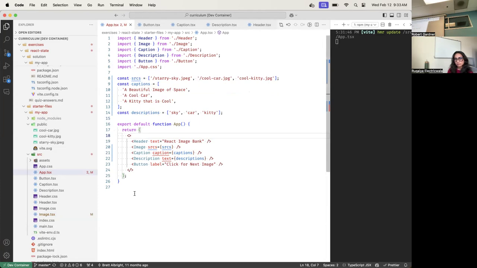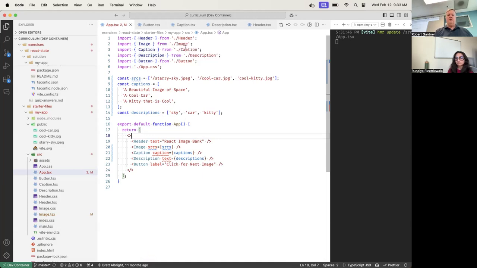HTML doesn't care about this. This never goes into the HTML. This is a prop. I define it, I declare it, I give it a name. It never shows up in the HTML. It does not get pushed into the DOM. What gets pushed into the DOM is the JSX that is returned by the image component. Okay, that clear?